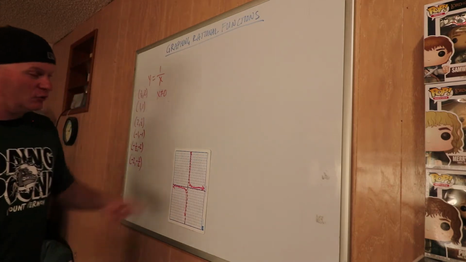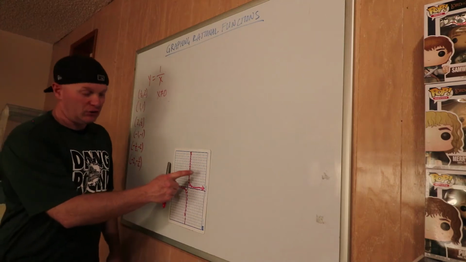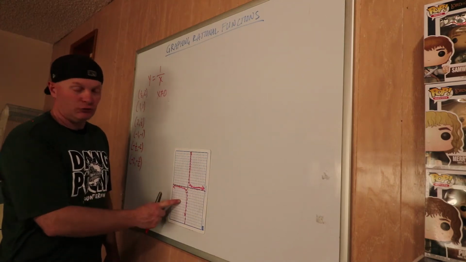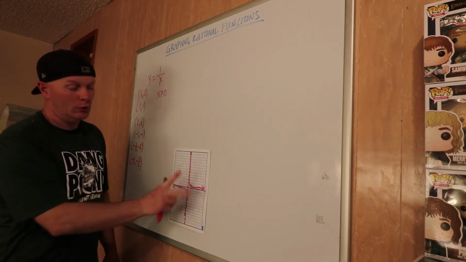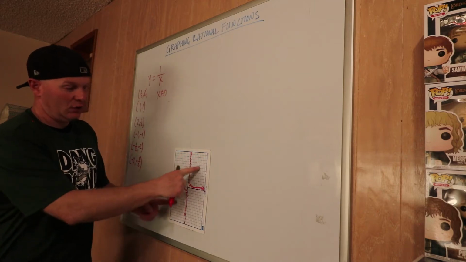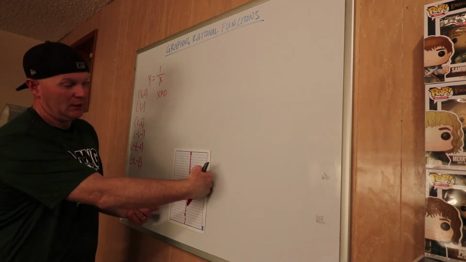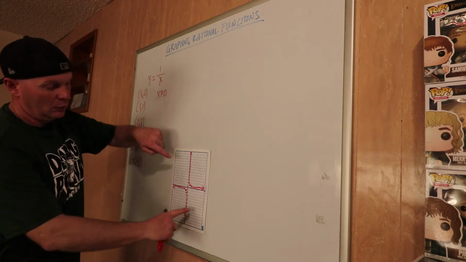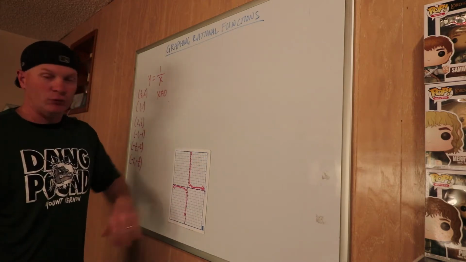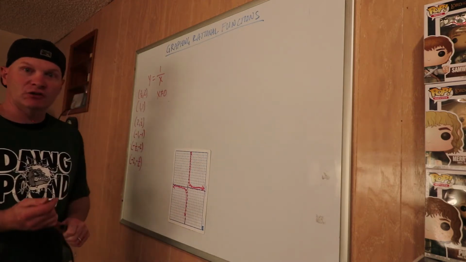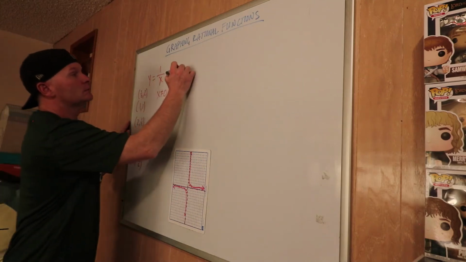Remember, that's what these graphs look like. Also, they should always be in 2 opposite quadrants. You should never have like these 2 or these 2 or these 2. They should always be opposite. So they're either going to be in quadrant 1 and 3 or in 2 and 4 if there's a reflection. So that's what the parent function looks like. Let's try this one.